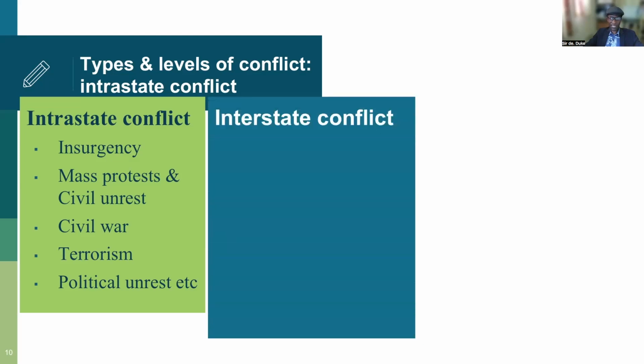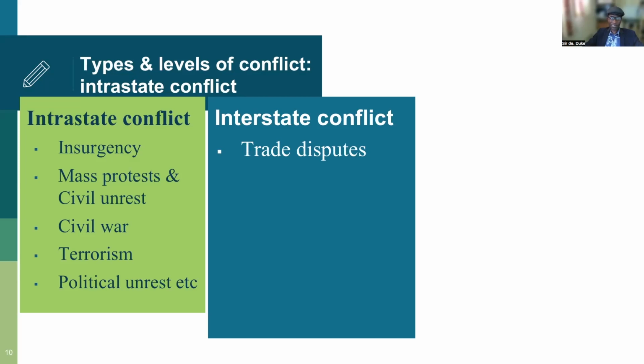Then we have interstate conflict. Interstate conflict is conflict between two countries that are fighting, or among different countries that are fighting. We can have interstate conflict among more than two countries. We know about the World War I and the World War II. We know about different wars that have happened since then. We know about the war between Russia and Ukraine right now. That is interstate conflict.